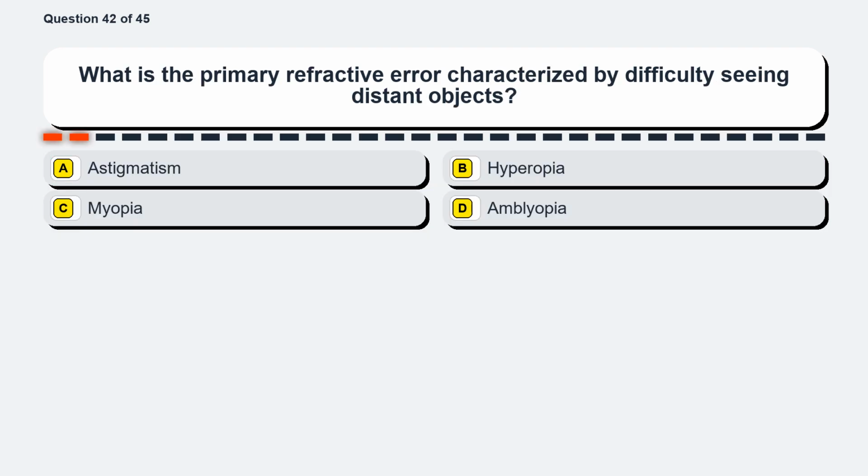Question 42. What is the primary refractive error characterized by difficulty seeing distant objects? Option A, astigmatism. Option B, hyperopia. Option C, myopia. Option D, amblyopia.